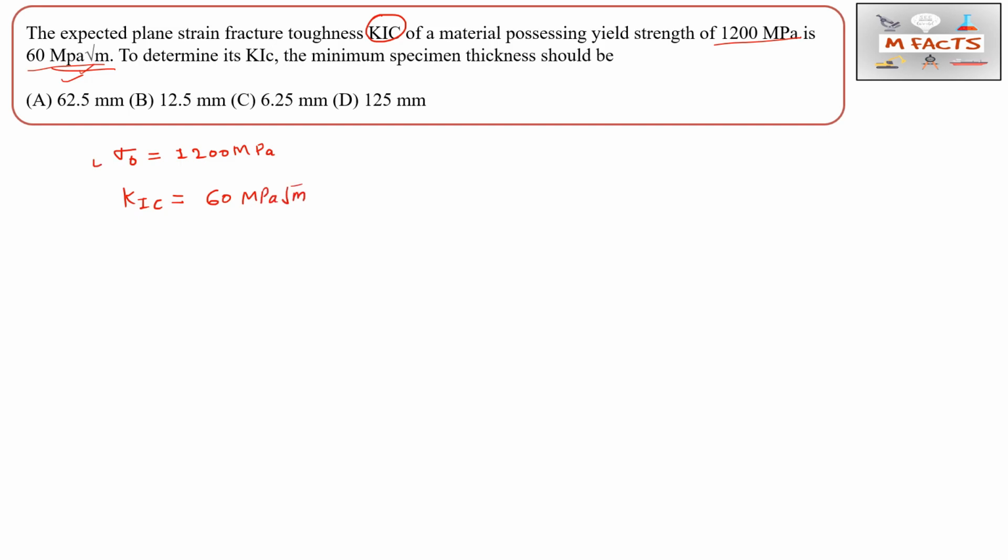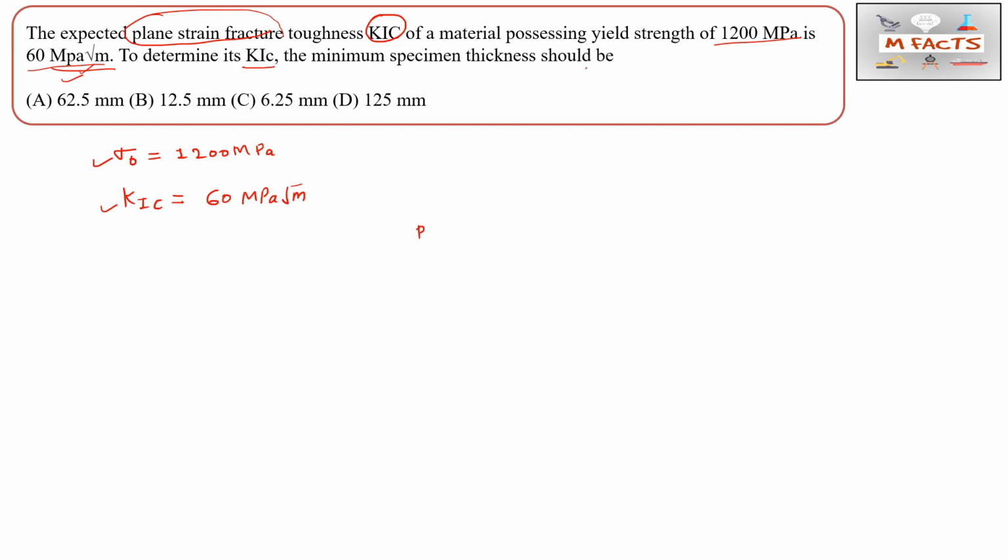So sigma naught is given, KIC is given, and they are asking us to determine the minimum specimen thickness in plane strain condition. How do we find this minimum specimen thickness during plane strain condition? There is a formula related to the minimum specimen thickness during the plane strain condition.